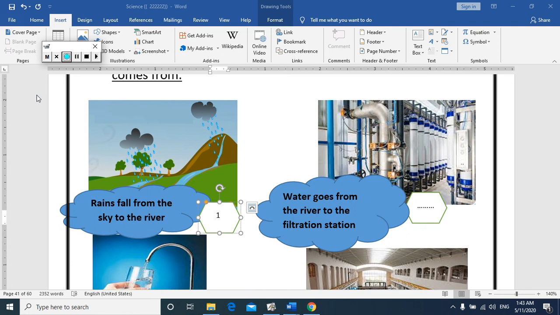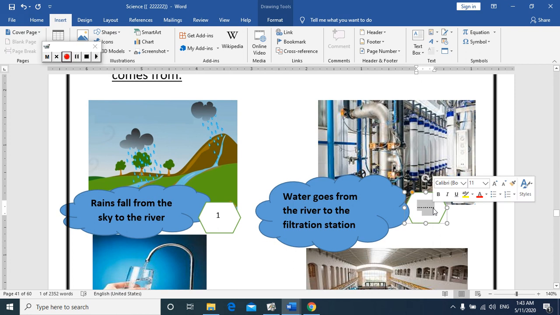Again, water goes from the river to the filtration station. So, where is this step? Yes, this is this step, the second step, here. So we put here number 2. Number 2. Okay.